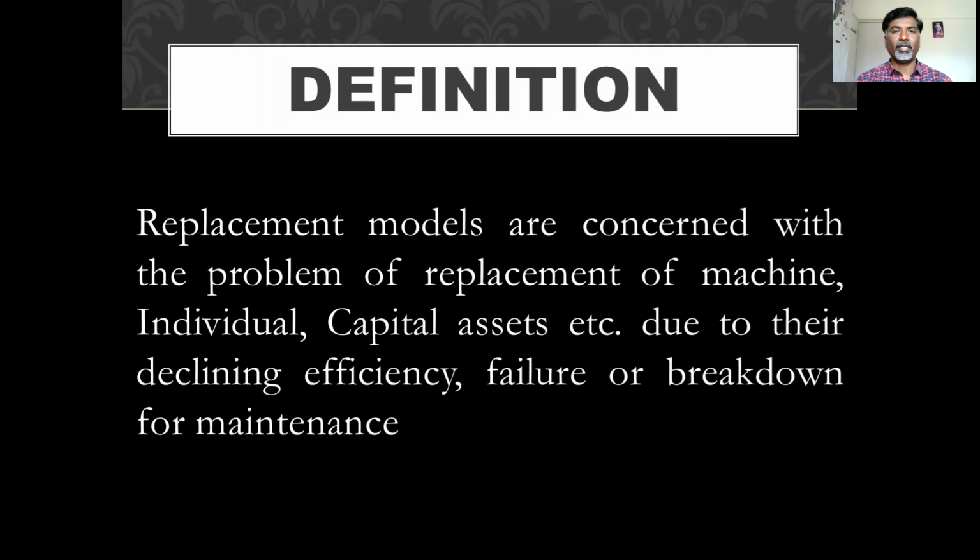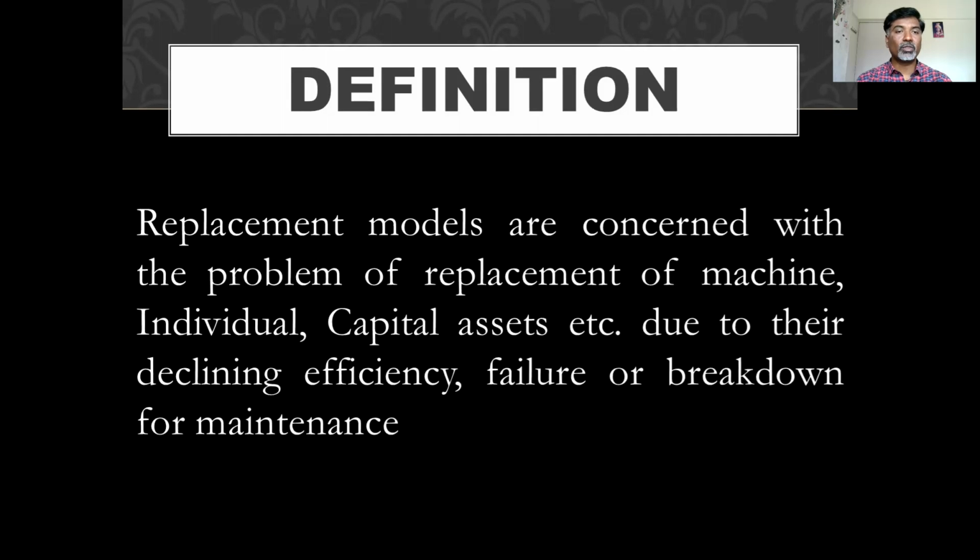Means for any business organization, if you are not effectively utilizing the resources, then that is a loss for that particular business. So why is it necessary to replace? Because due to usage, the efficiency of man and the efficiency of machine may degrade. Due to daily use or heavy use, the machine may fail, or you have to keep some machines for maintenance purposes.